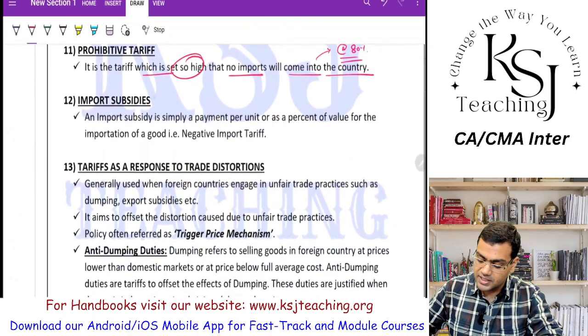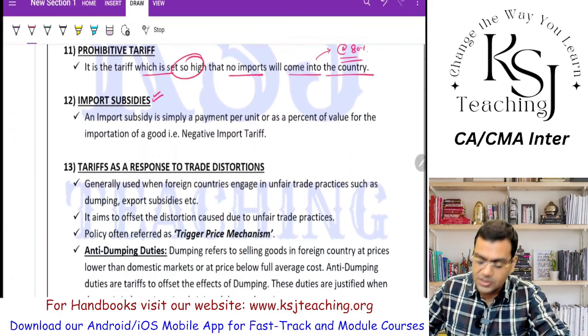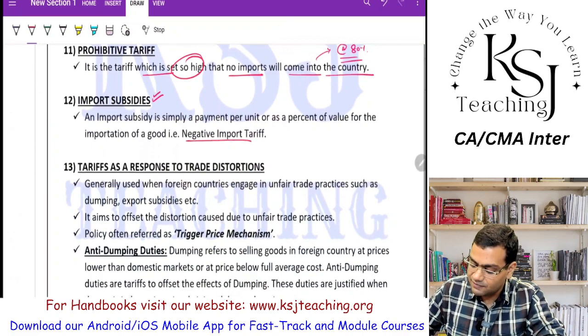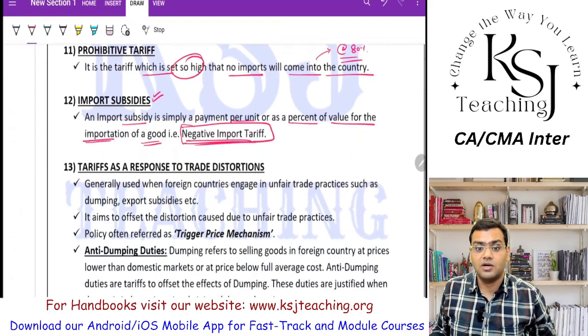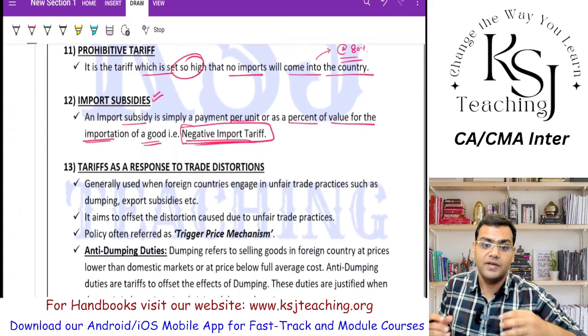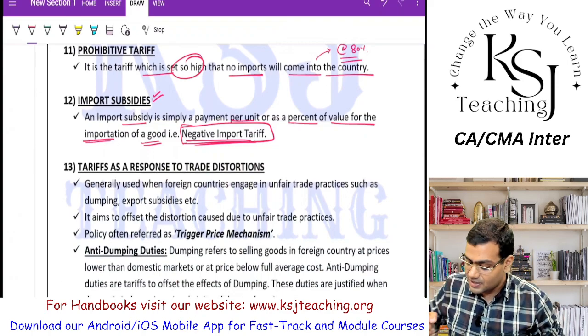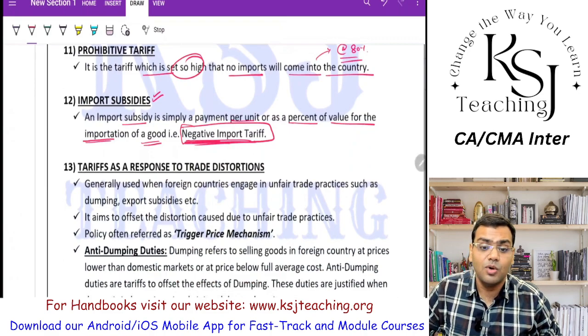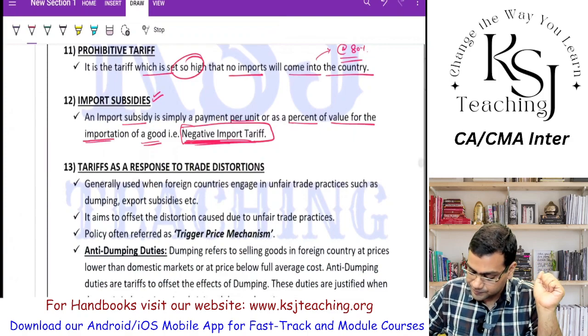So import subsidies. Now, what is an import subsidy? Subsidy is not a tariff, so that is why it is known as negative import tariff. An import subsidy is simply a payment per unit or as a percentage of the value for the importation of the good. This good is very good for the economy, and if you are going to import that good, we will give a subsidy to you. Instead of charging the tariff from you, we will give subsidy to you. That is what the government is saying. That is why it is known as negative import tariff, right?